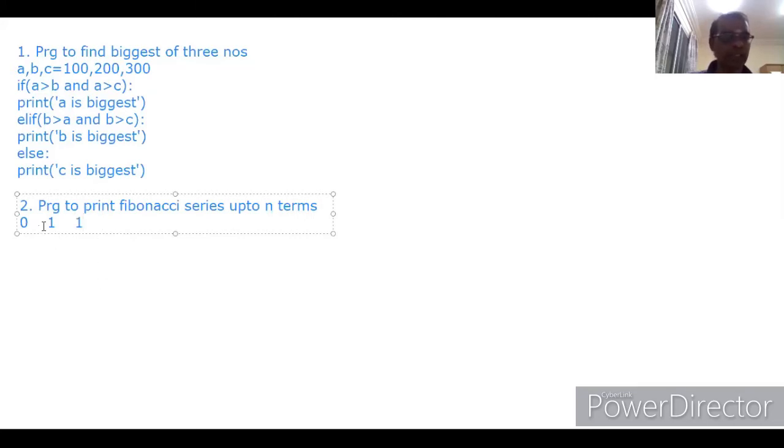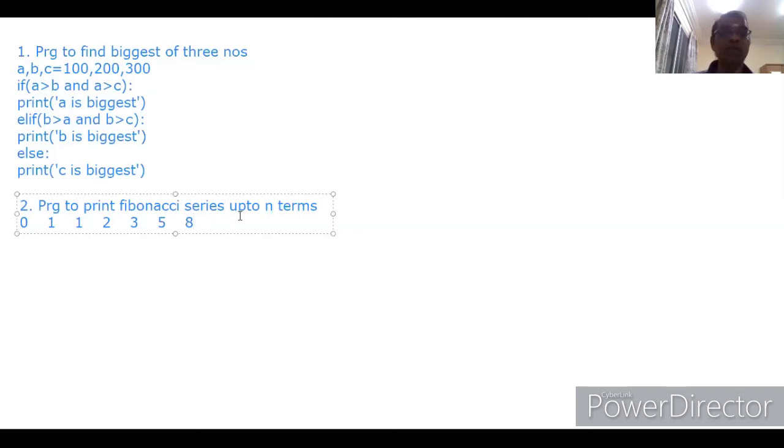Then this is the first number, this is the second number. The previous two numbers should be added to produce this number. Now these two numbers should be added: 1 plus 1 is 2. Then the previous two numbers, 1 plus 2, 3 will come. These two numbers should be added, then we'll get 5. Likewise we'll go. 3 plus 5, 8. This is a Fibonacci series.